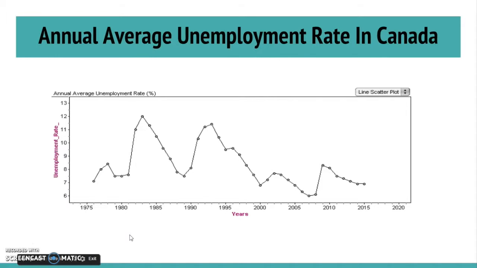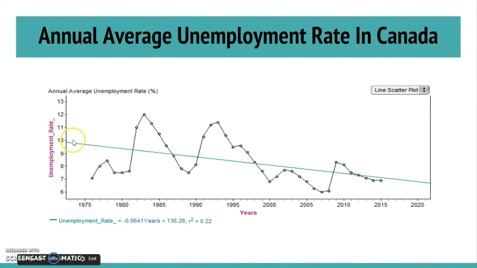So this graph here shows the annual average unemployment rate in Canada, just like the summary on the previous slide. As you can see from the line of best fit right here, throughout the years the unemployment rate has overall decreased as the years go by. Each peak that happens as the years pass is smaller than the previous peak, excluding the peak that happened in 2002, which was 7.7, and then the following peak in 2009, which was 8.3.